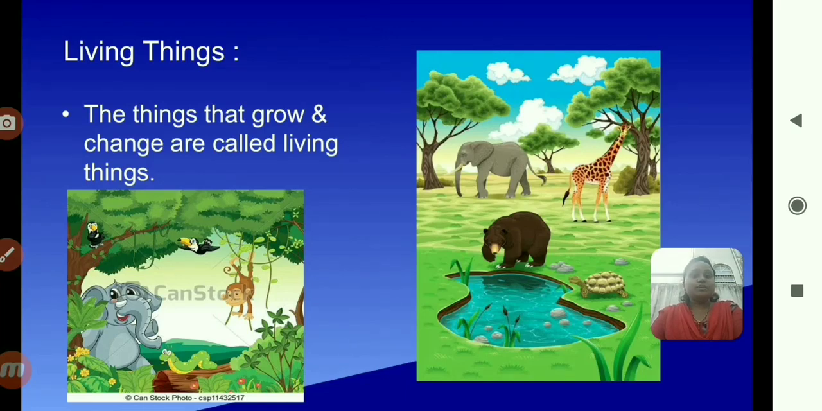Look at this both picture, some animals are there. Do you like the animals? Yes, you like the animals, na? Look at that pictures. Some animals are there. They are small? No, they are taller and bigger because they can grow and change their shape. That's why these are called as living things. Trees also, first of all, they are small and afterwards, after some times, they can grow taller. Okay, that's why the trees also living things.